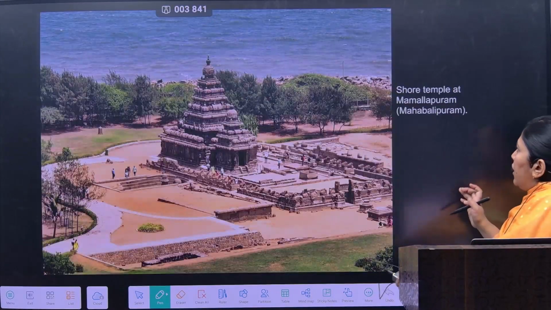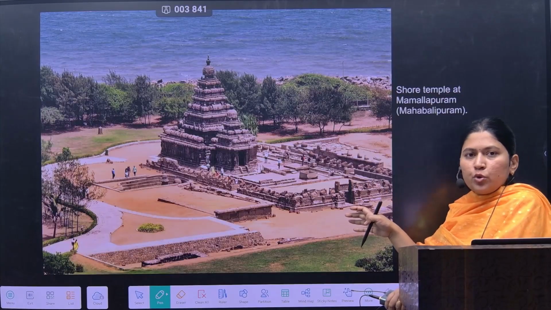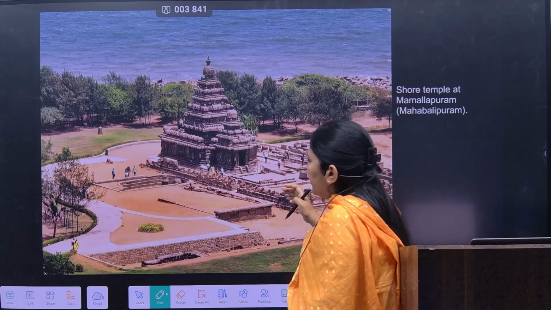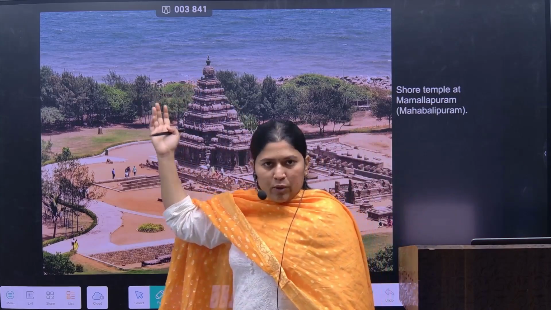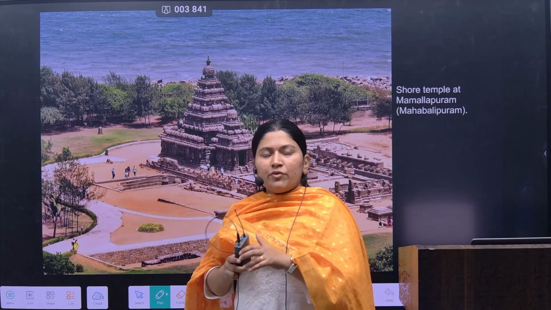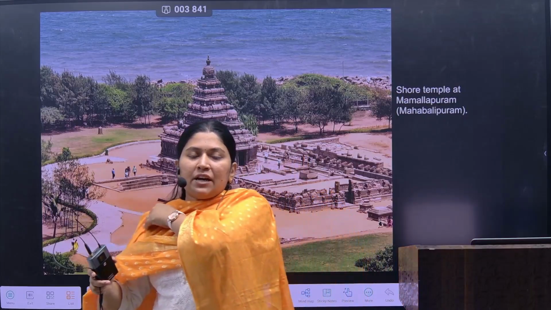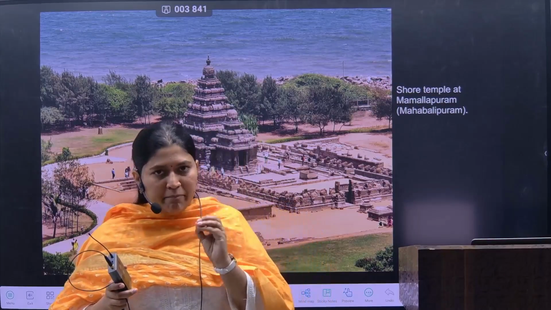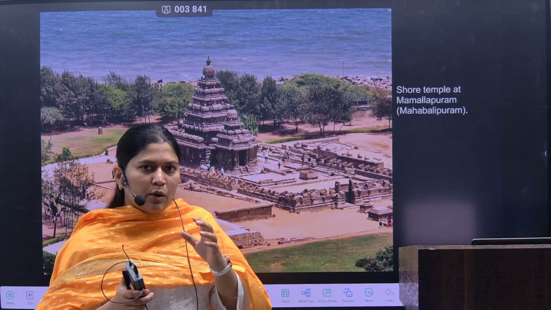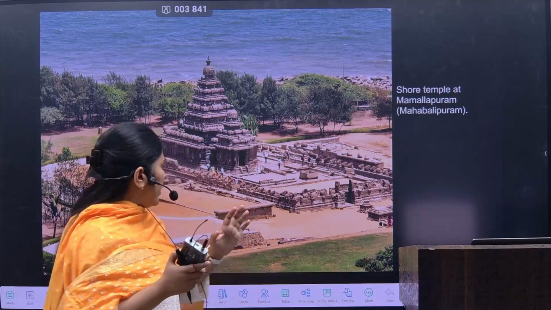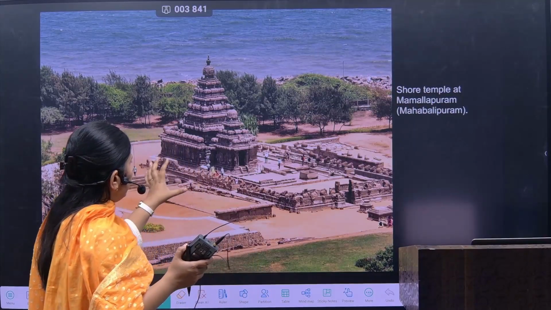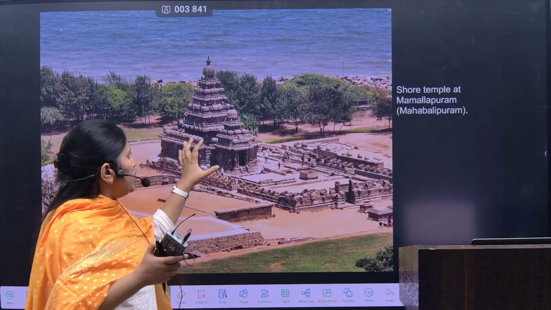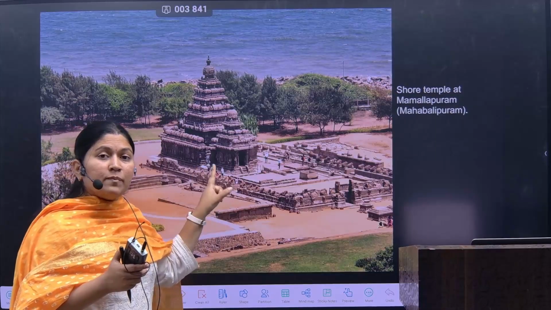After that, it is the shore temple. Now why is it called the shore temple? Because it is located at the seashore. Here you will find that the sea water is quite salty. In the last lecture when we were discussing the Chalukyas, I said that political meetings in South India were held at the temples. So the people coming and meeting over here won't be using the salted water, they would be using fresh water.